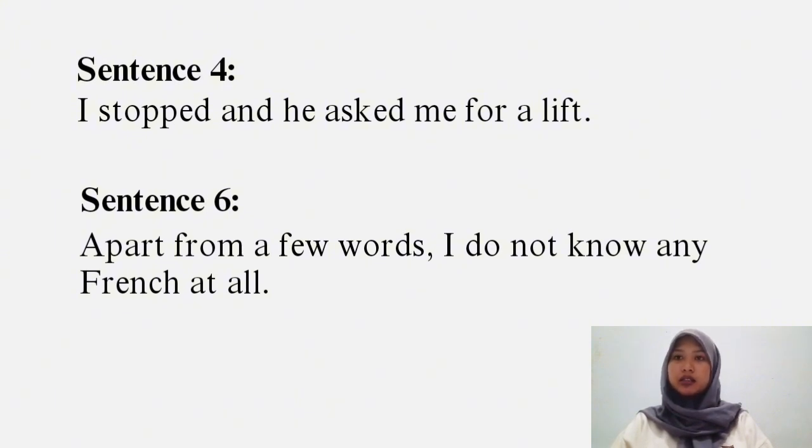"I" is the subject of the first clause, "stopped" is a finite verb, intransitive, and "and" is a coordinating conjunction. "He" is the subject of the second clause, "asked" is a finite verb, transitive, "me" is the object of the verb. "For" is a preposition, "a lift" is a noun phrase as object of the preposition "for".